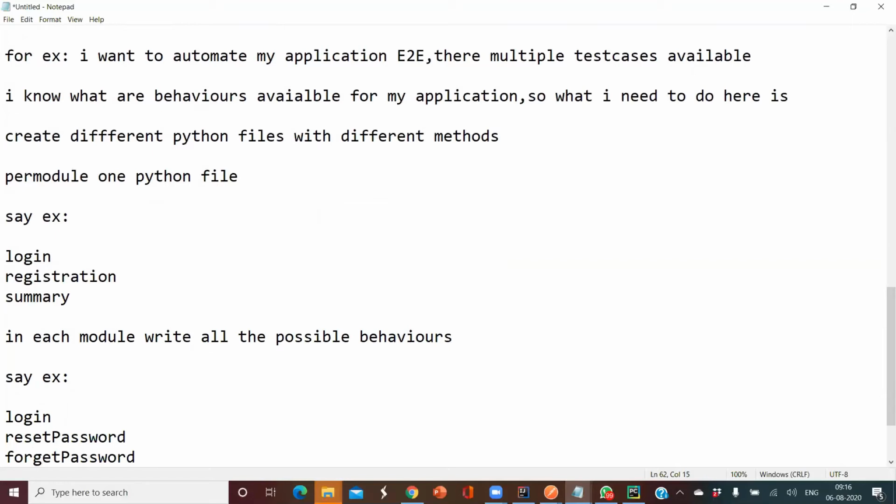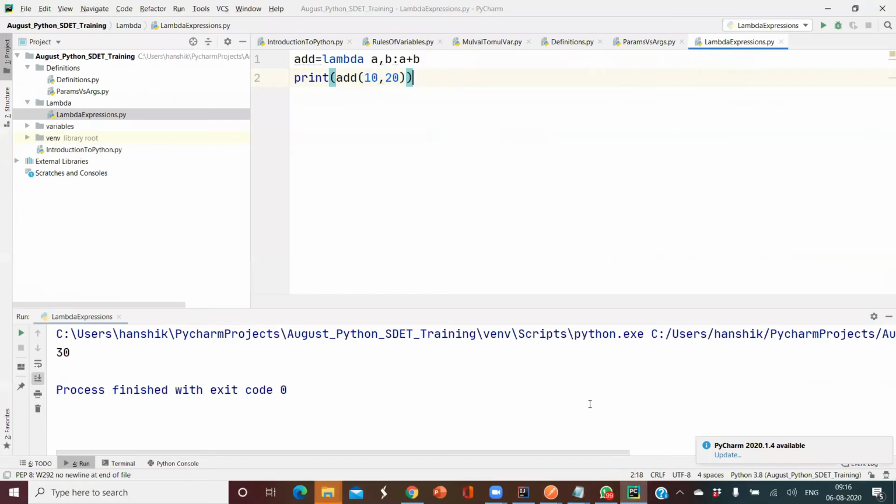So we have different behaviors available. What we have to do here is analyze the possible behaviors available in each and every module, and put each type of behavior inside your Python module. That's what I'm going to call modularization.